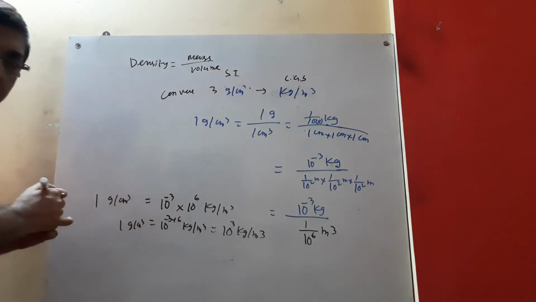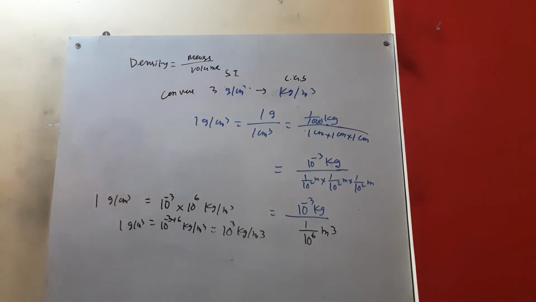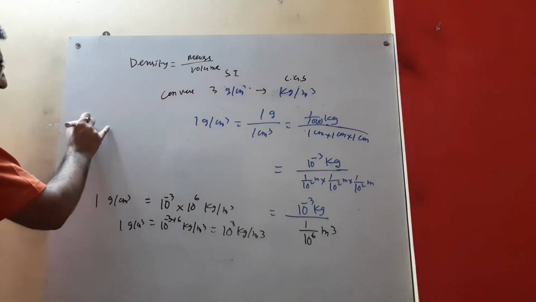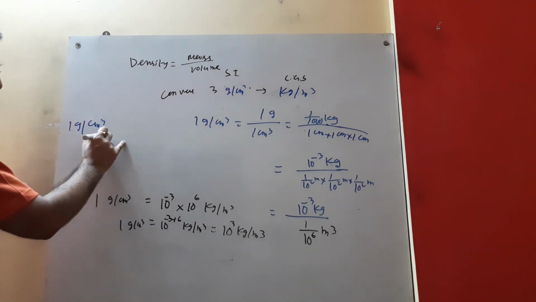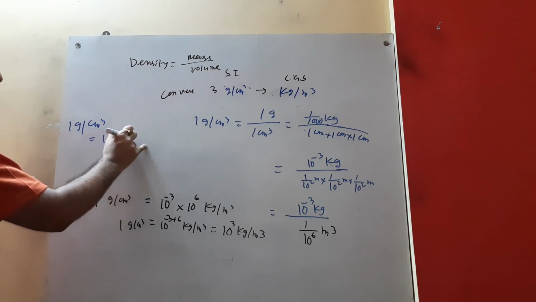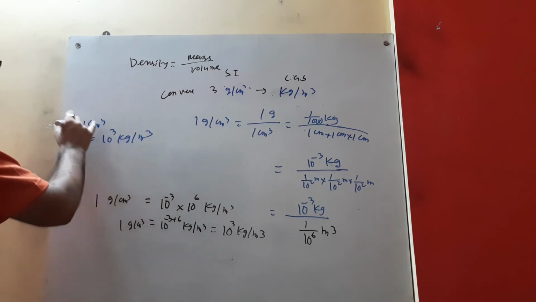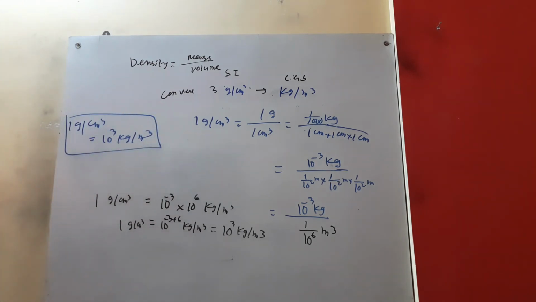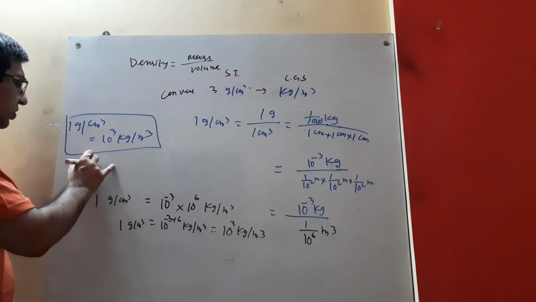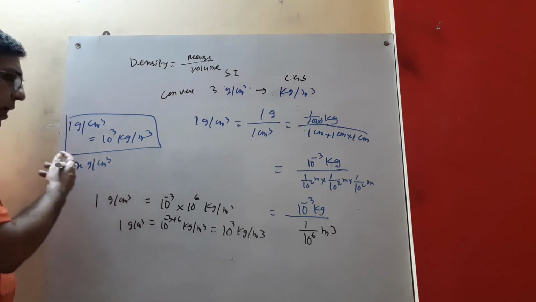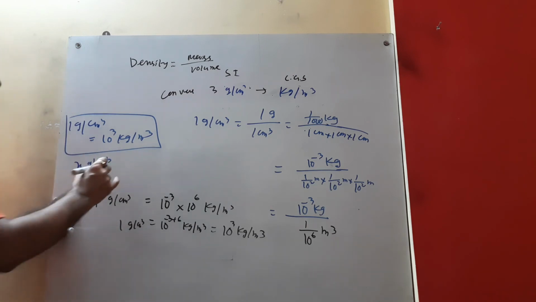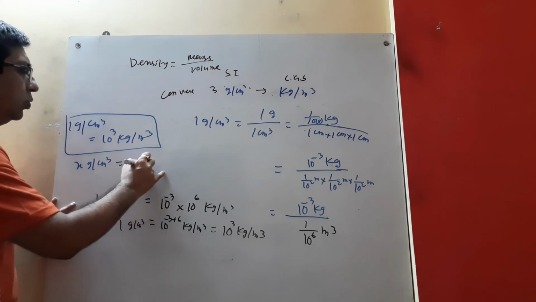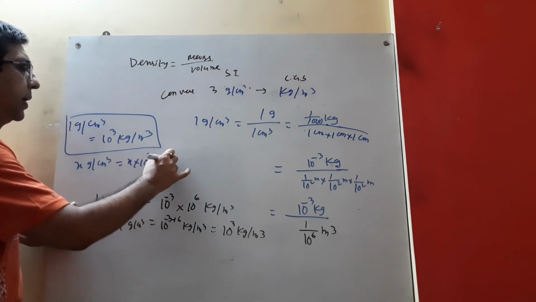So what we have got is the relation: 1 gram per centimeter cube equal to 10 to the power 3 kg per meter cube. Suppose x gram per centimeter cube, x may be 1, 2, 3 or anything. So it will be x into 10 to the power 3 kg per meter cube.